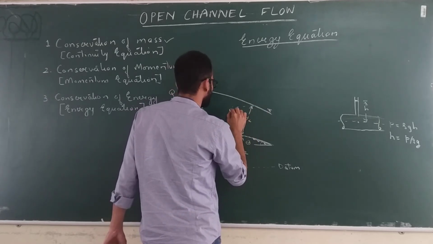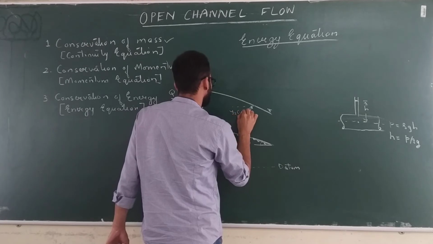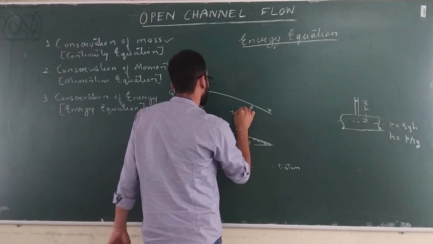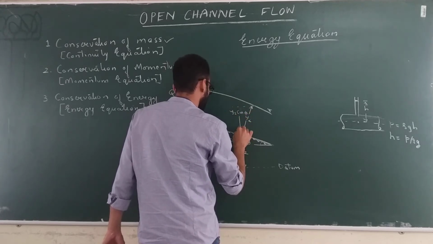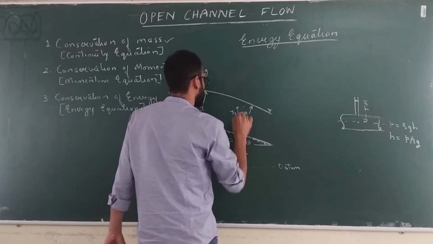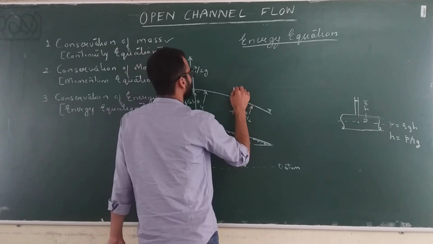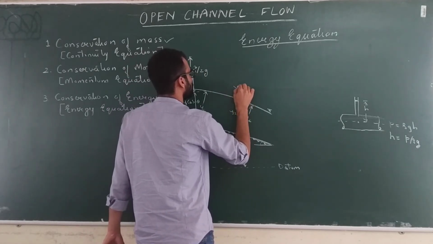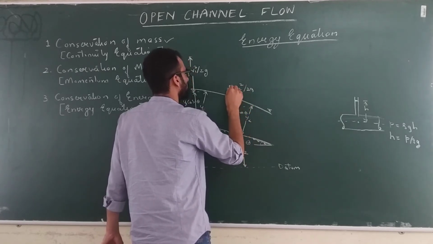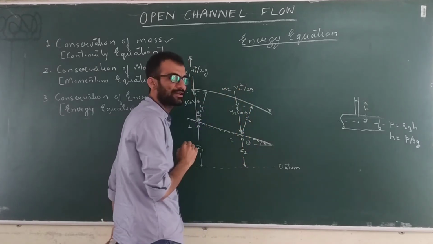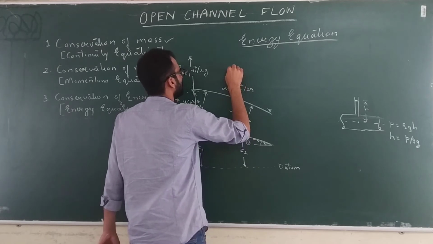And we will get y2 cos theta. Then if you have this V2 here, V2 square by 2g, this will be the kinetic energy head but multiplied by alpha 2, corrected kinetic energy head.